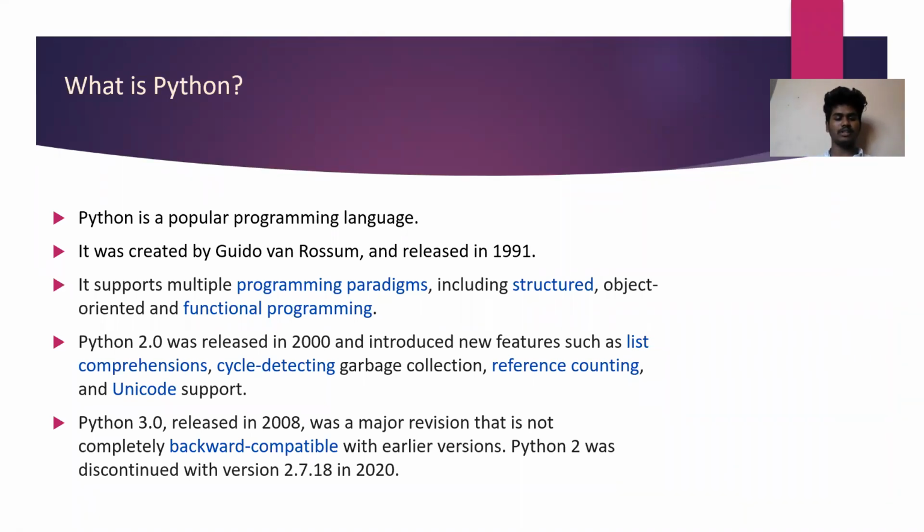Python 2.0, released in 2000, introduced new features such as list comprehension, cycle detection, garbage collection, reference counting, and Unicode support. The next point is Python 3.0, released in 2008, which was a major revision that was not completely backward compatible with earlier versions. Python 2 was discontinued with version 2.7.18 in 2020.